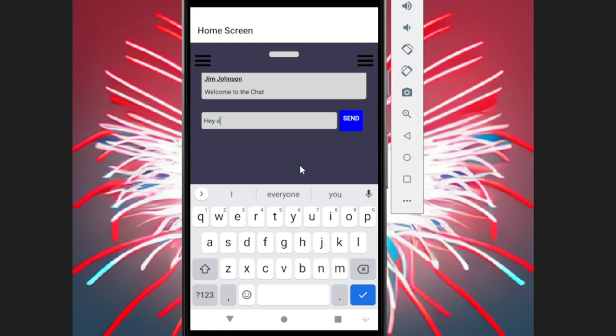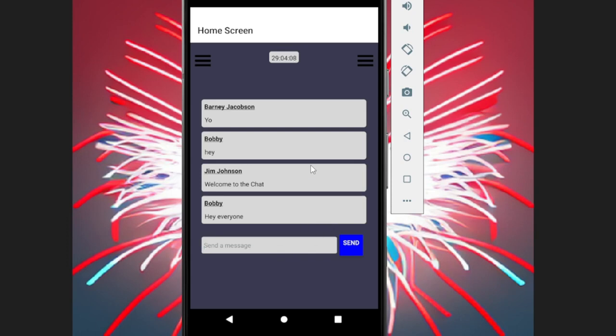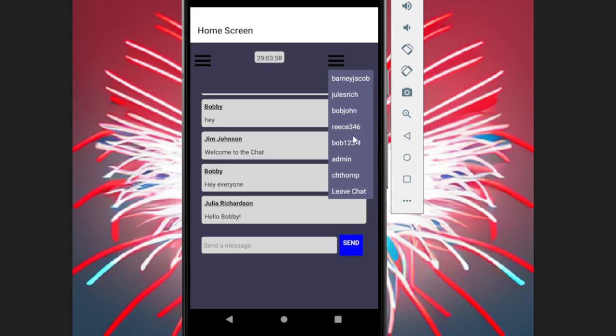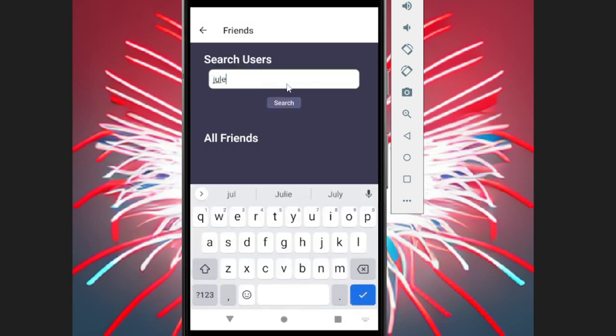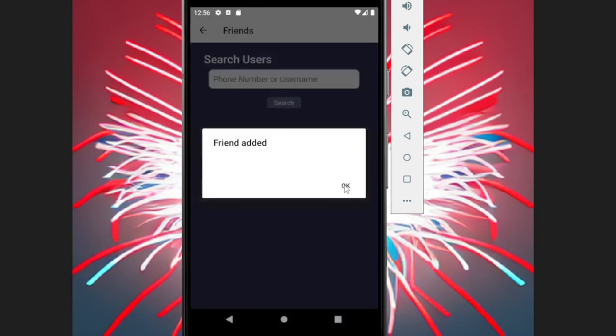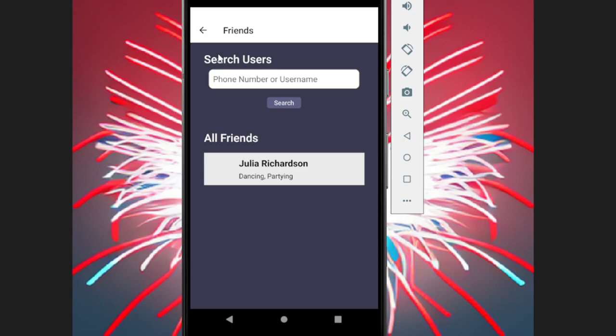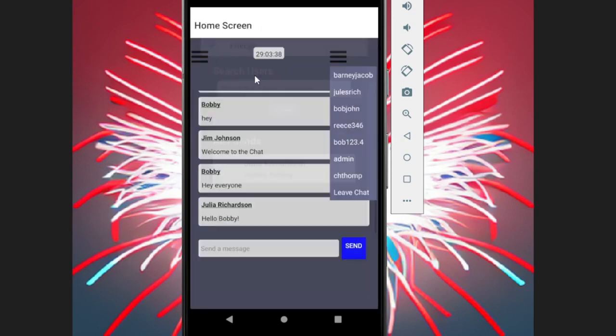And Bobby could even start chats. Everybody in this chat should be able to respond. So Julia Richardson, he wants to add her as a friend, so he's going to find her username and search. This should add Jules Rich as his friend, and on Julia's profile, we will also have him added as well.